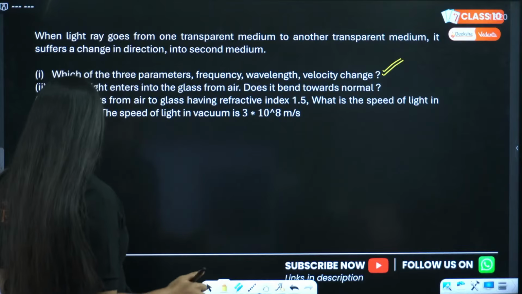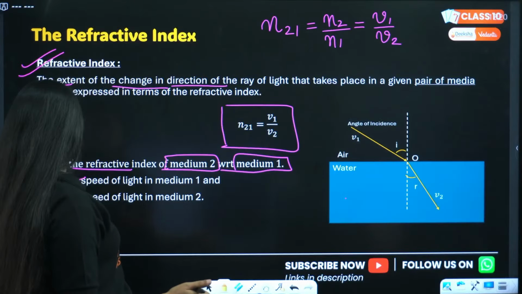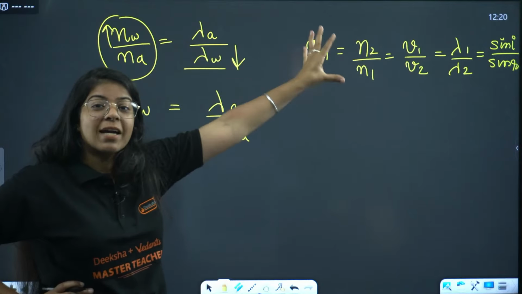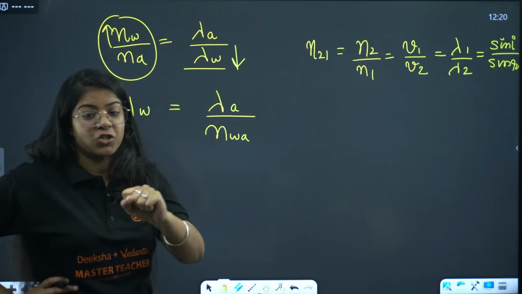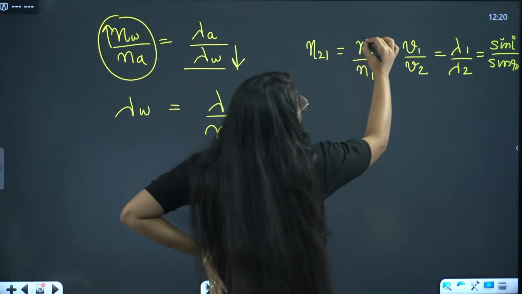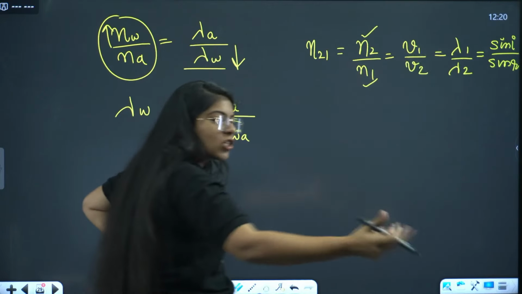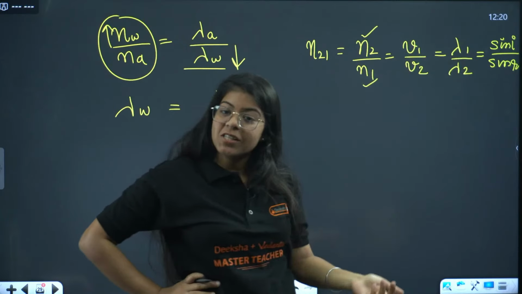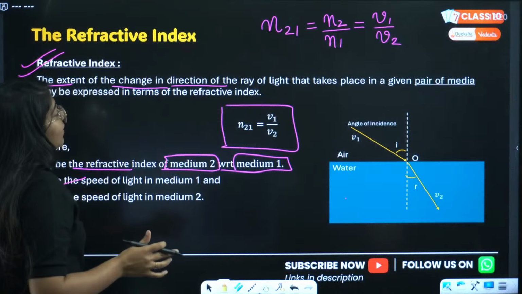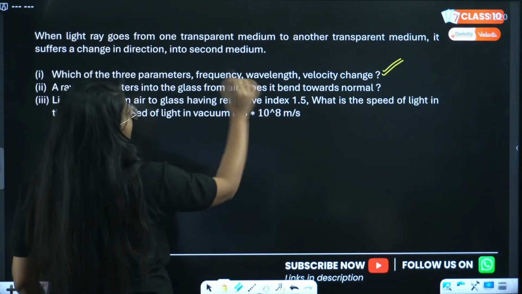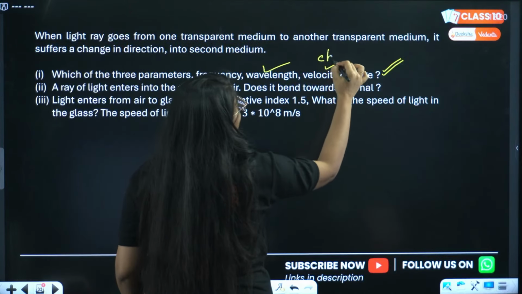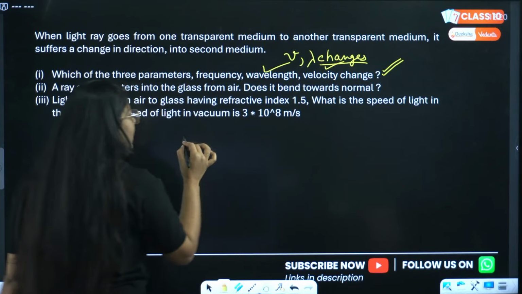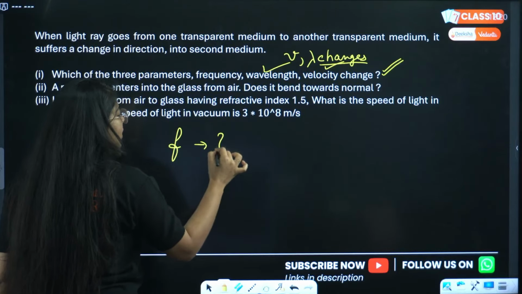Let us see. Now, do you remember this formula? I told you this formula is your Ramban for your refraction topics. Why? Because when we go from one medium to another, refractive index changes and velocity changes, and similarly wavelength changes. So velocity and wavelength definitely change, right? But why doesn't frequency change?